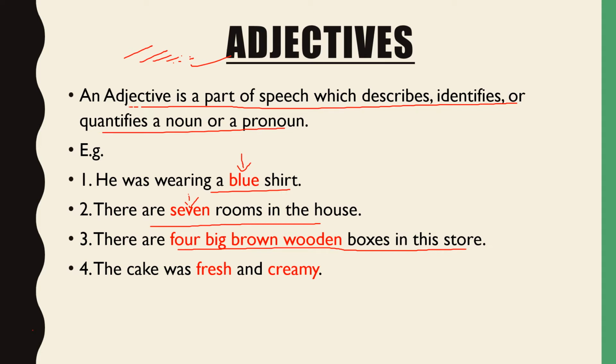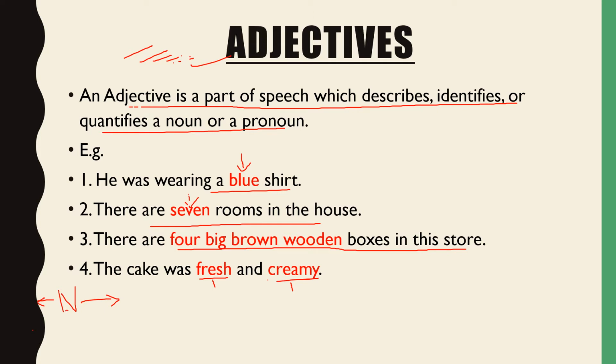So here you can see that adjectives can be used in a sentence. There can be more than one adjective in a sentence. The cake was fresh and creamy. So here also, fresh and creamy both are adjectives. Adjectives can be used before the noun or after the noun or pronoun. Before the noun and pronoun, and after the noun and pronoun.